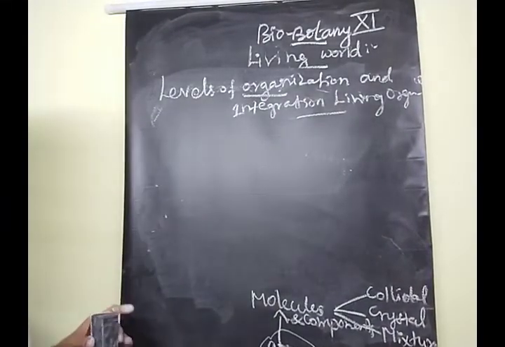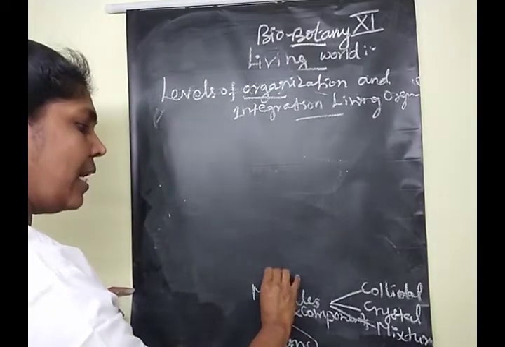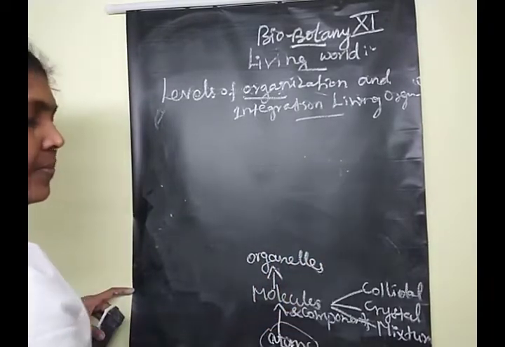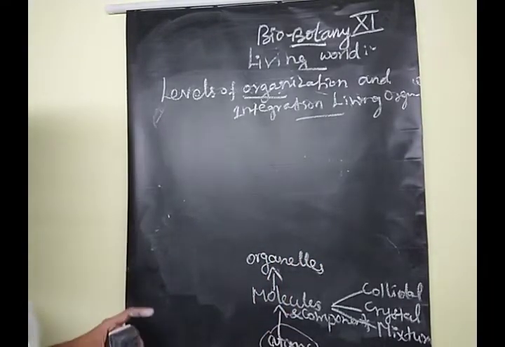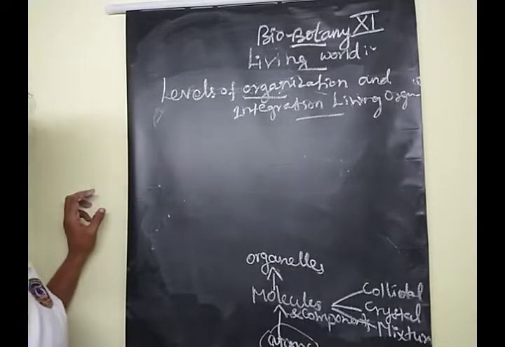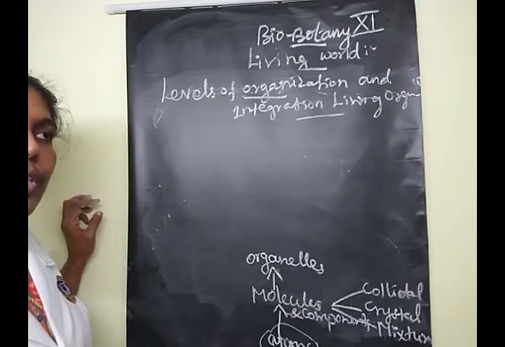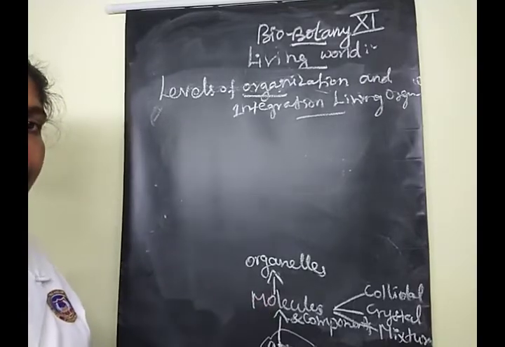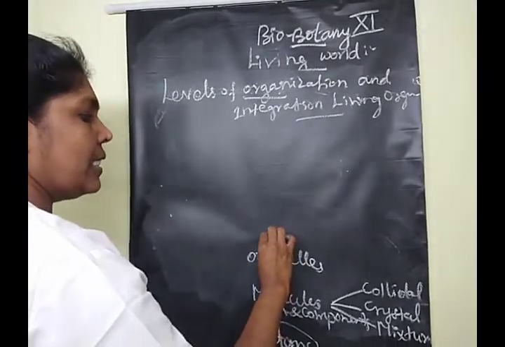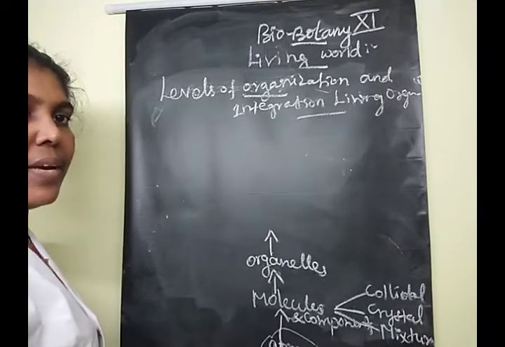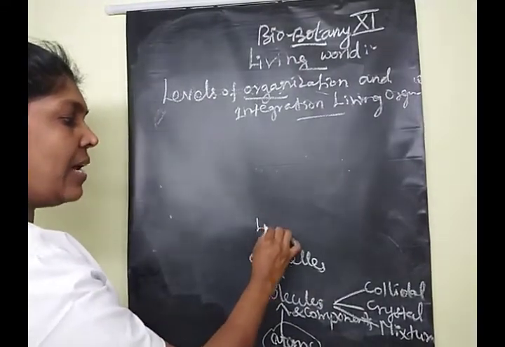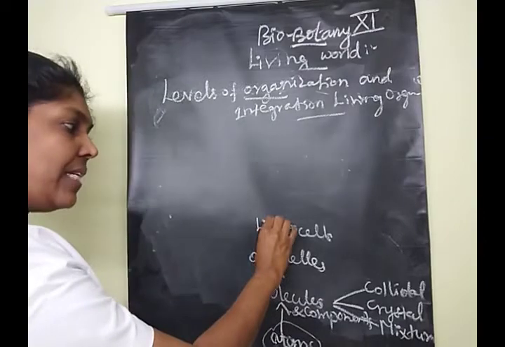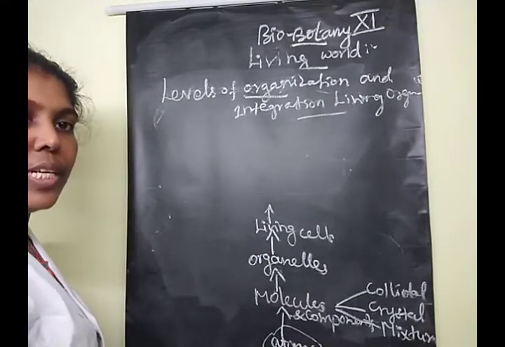Understood, children? These molecules and components, at the next level, form organelles. Okay? Can you say some examples of organelles? Yes, tell me. Mitochondria, endoplasmic reticulum, Golgi body, DNA. So all these things come under organelles. Clear? The organelles form the next level, the living cell. Okay? Living cells.